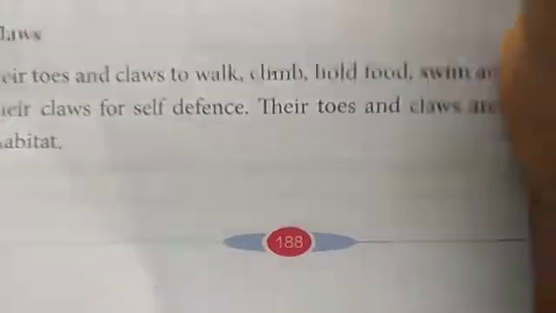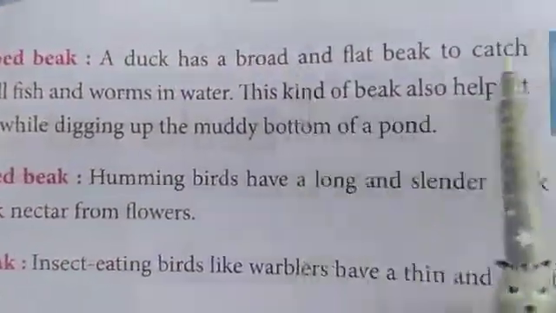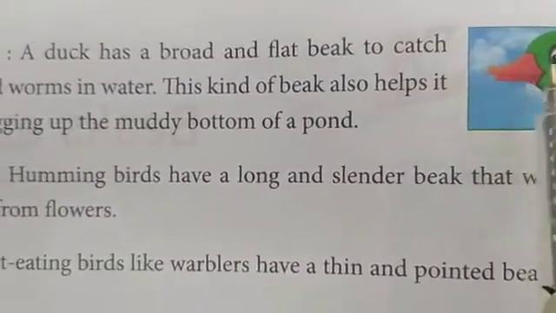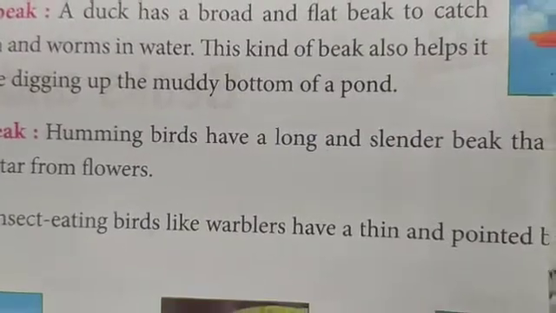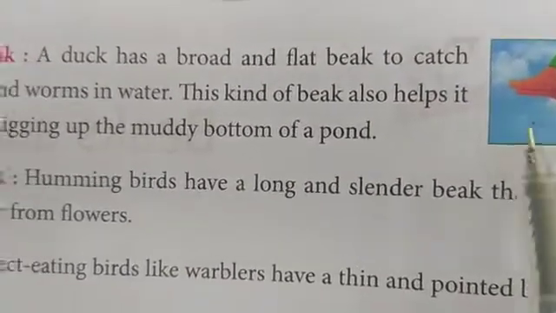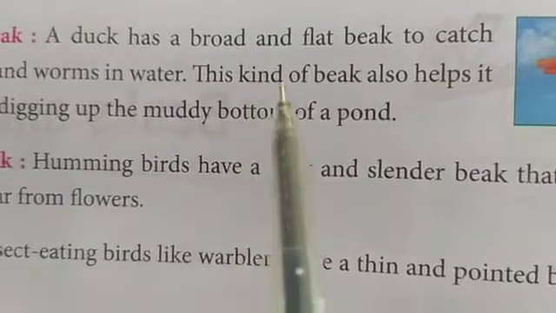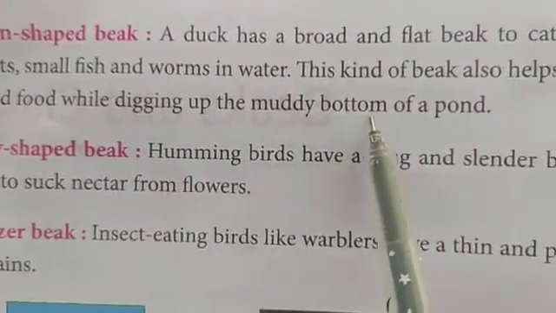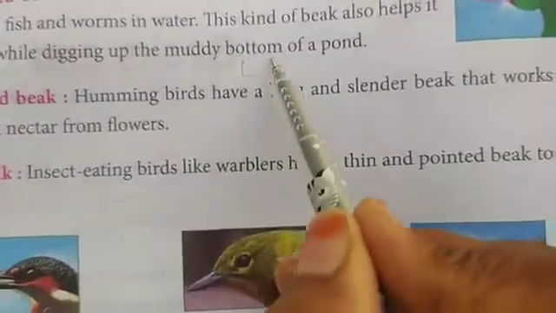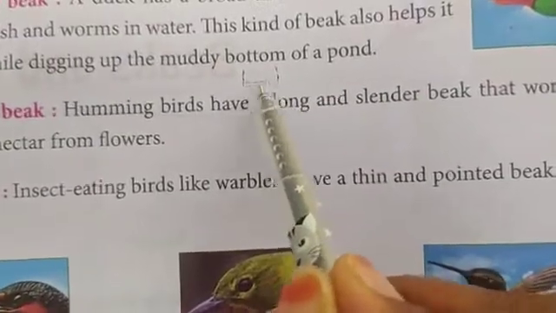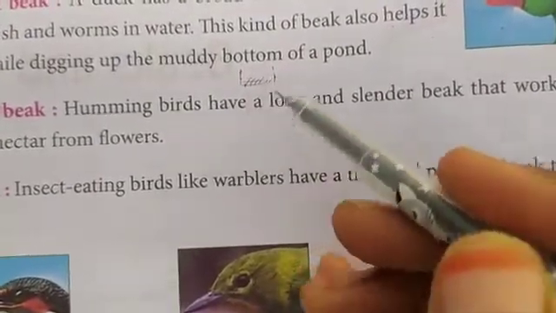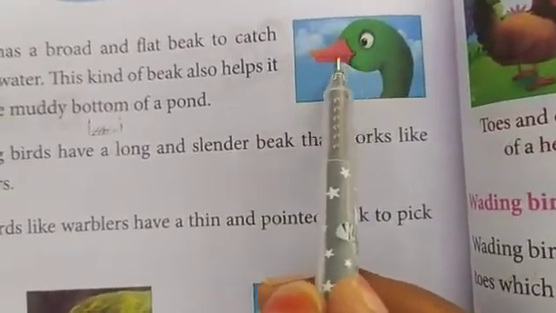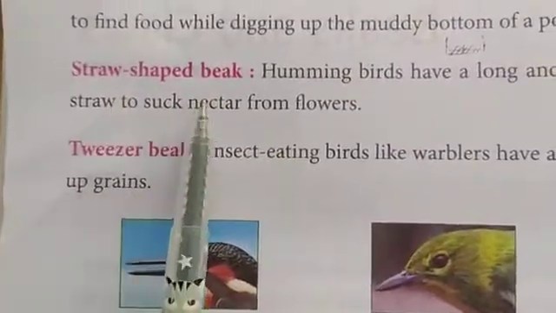Now in the next page, spoon-shaped beak. This you can find in a duck. It will be broad and flat so that it can catch insects and fishes from water. It will be helpful in catching the fishes or insects from the water. And this beak also helps to find the food while digging up the muddy bottom of a pond. In rivers and ponds there is mud at the bottom, no? To dig that up and take the insects or fishes inside it, the beak is comfortable for the duck.